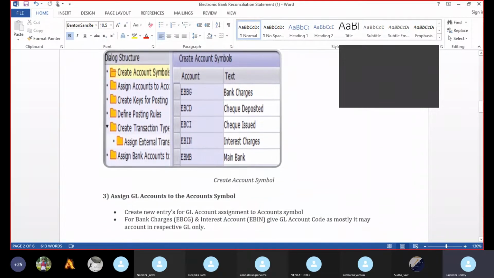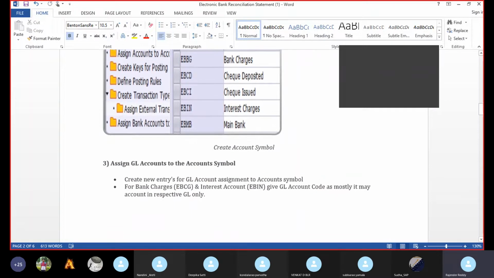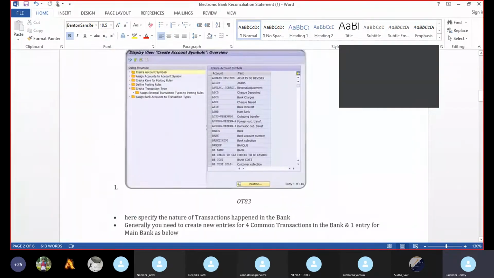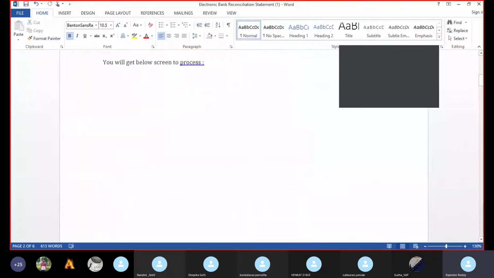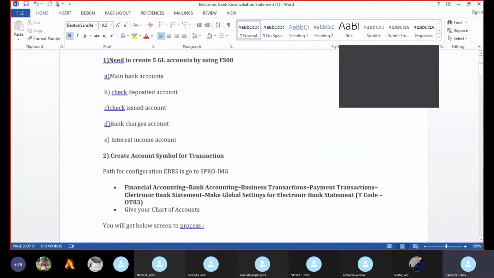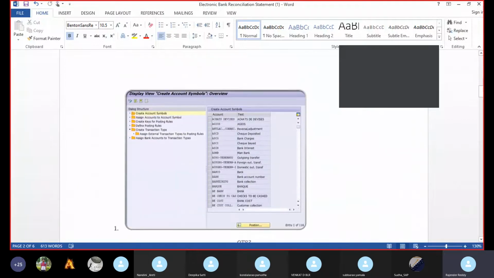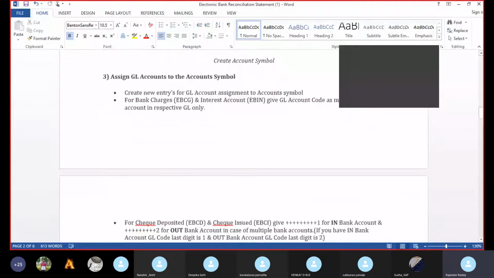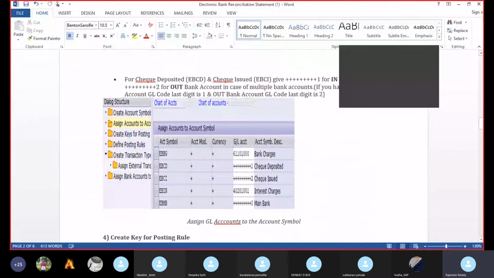This is the first step from the configuration point of view. We already created some of the GL accounts in FS00 above, and here we have created the accounting symbols also. Then we have to link the accounting symbol and GL accounts.